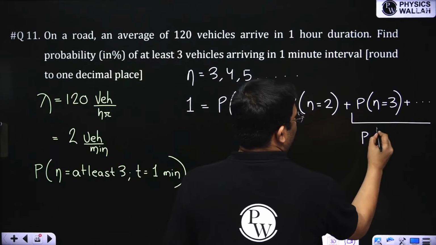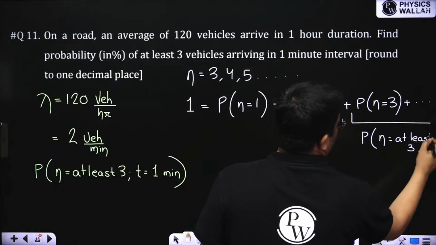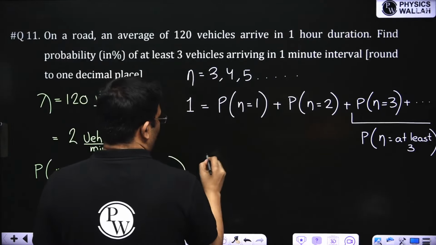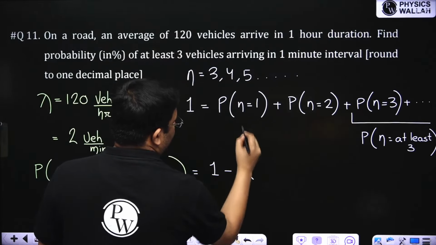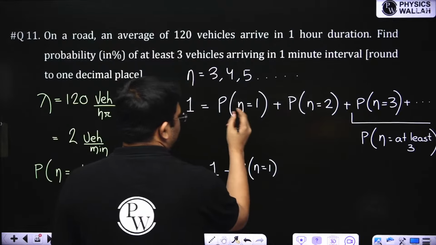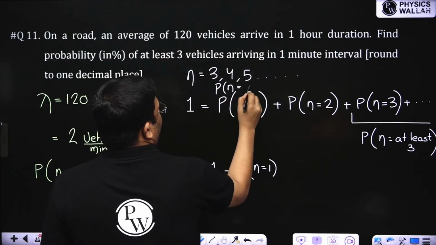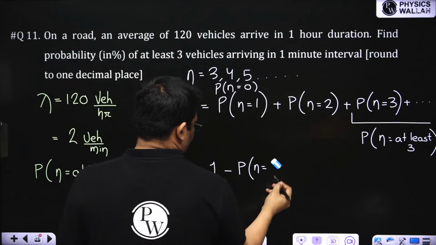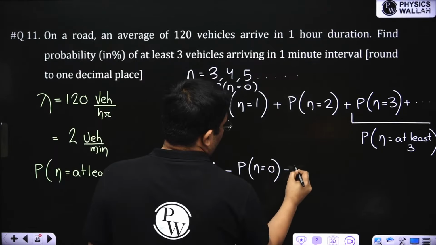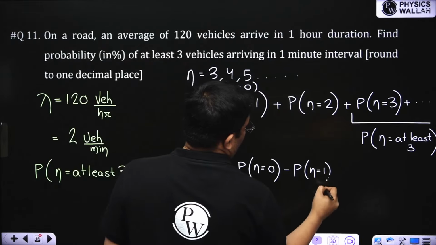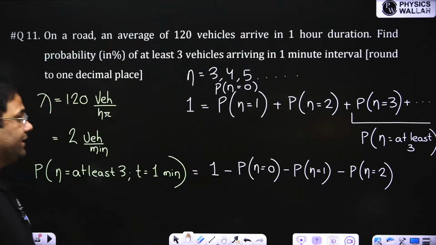So from here I can say probability of n at least 3 will be 1 minus probability of n equal to 0, sorry, n can be 0 also, 0 vehicle, minus n equal to 1 and n equal to 2. This is the probability of at least 3, right?